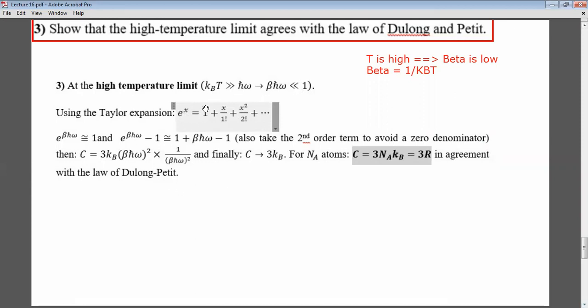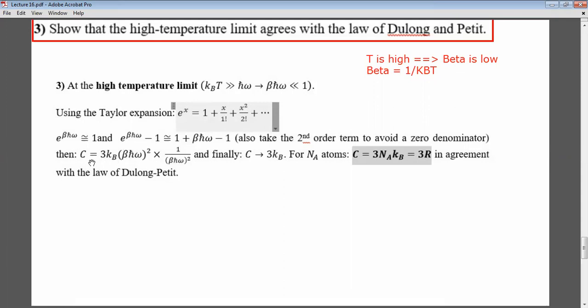Now, what is e to the x? It is 1 plus x plus x square over 2 factorial, plus etc. So e to the beta h bar omega is almost 1. For e to the beta h bar omega minus 1, we will say it is 1 plus beta h bar omega minus 1. I took 2 terms here, the first and the second term, so as I don't have a 0 denominator.